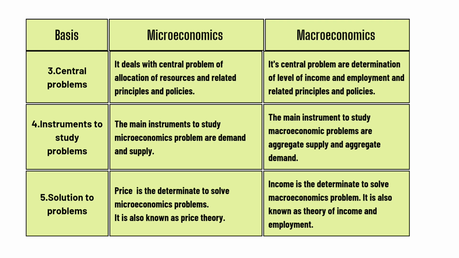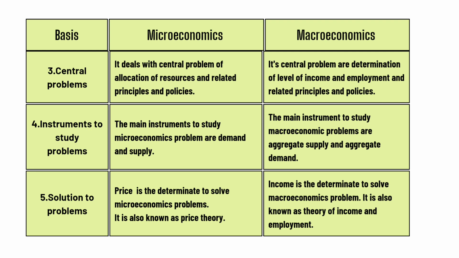Now, the third point of difference is central problems. Microeconomics deals with the central problem of allocation of resources and related principles and policies. You can remember this point from the fact that resources are scarce.